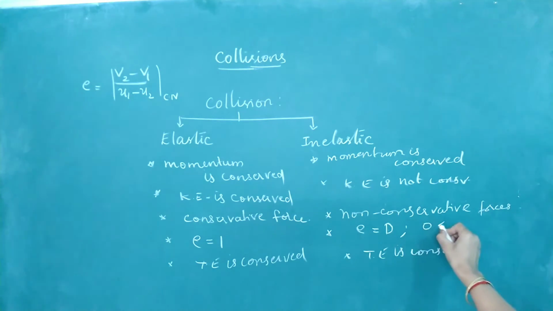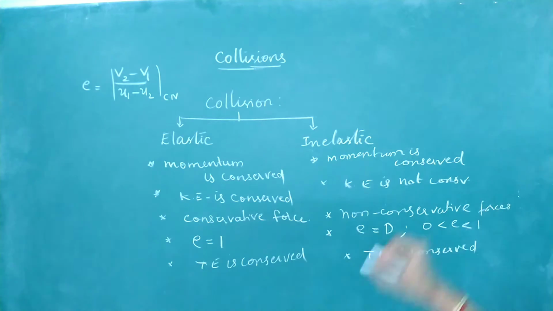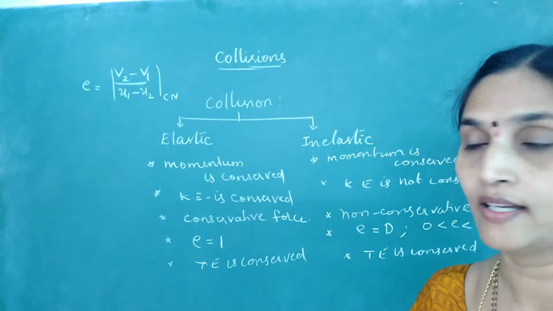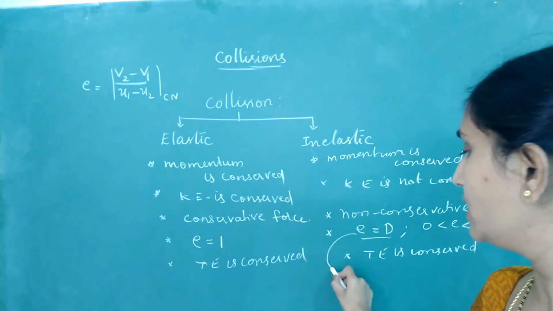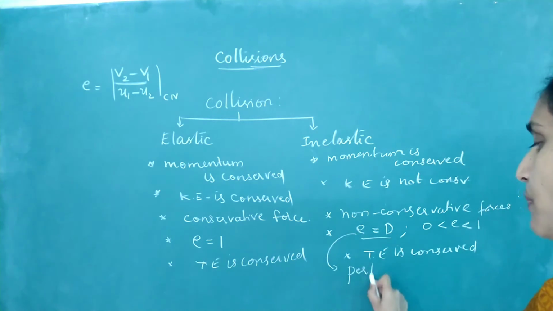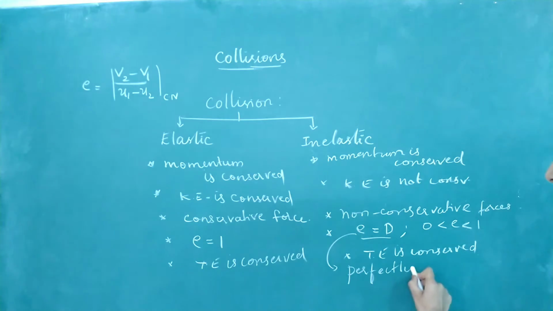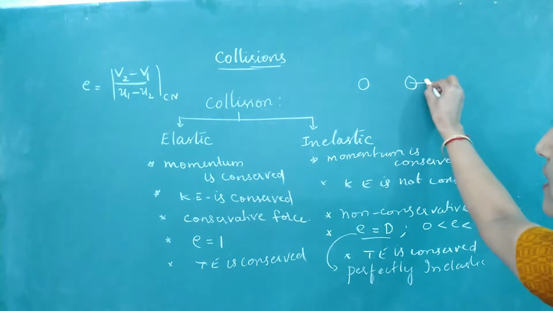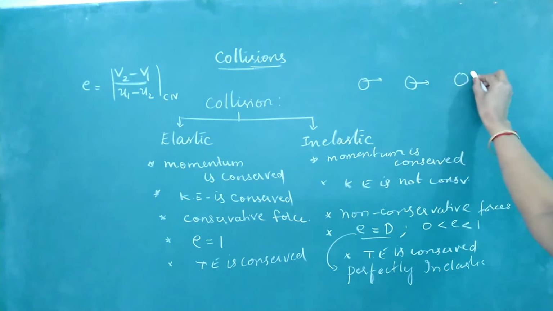Otherwise, it lies between 0 and 1. I repeat, in general, for inelastic, it lies between 0 and 1. But when do you call it perfectly inelastic? It's a special case of inelastic collision in which after colliding, the two objects stick together.